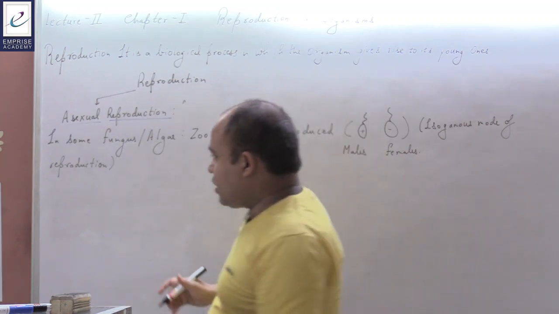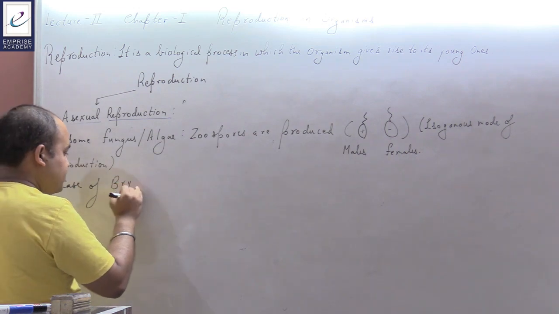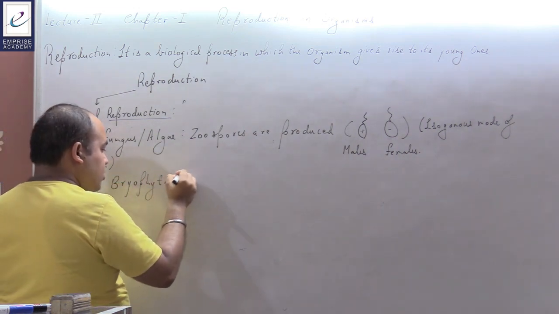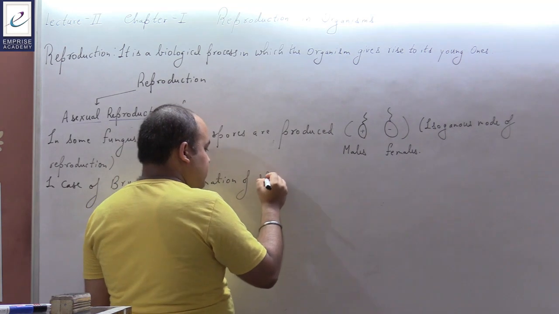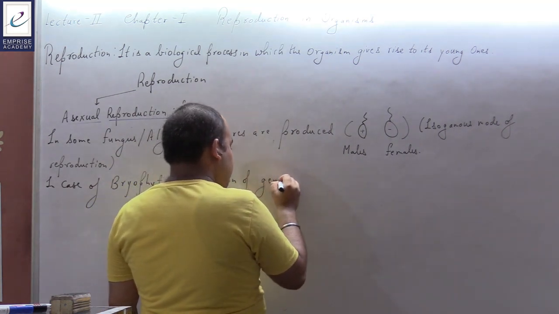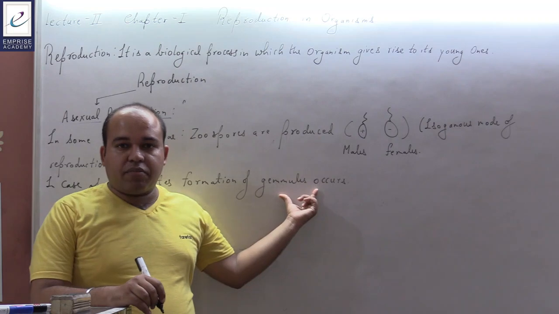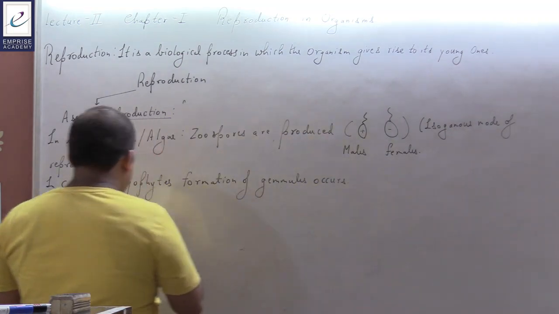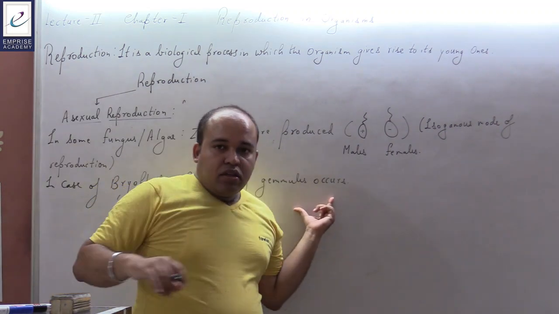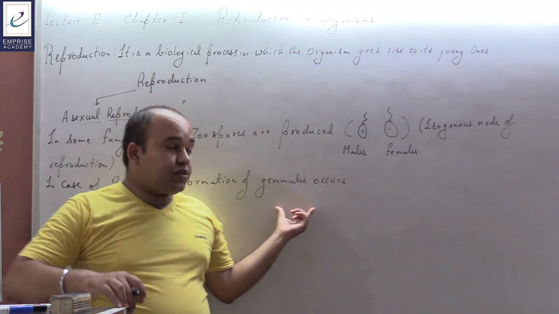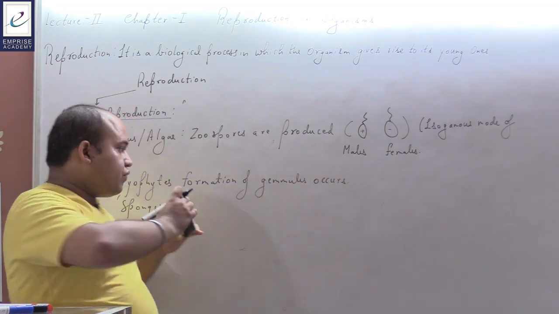whereas in certain other organisms such as sponges, the formation of gemmules occurs.